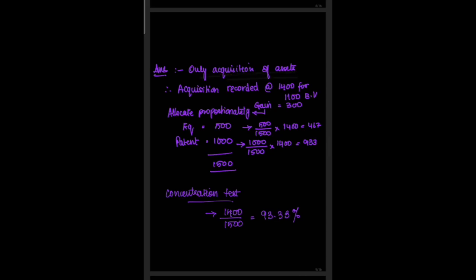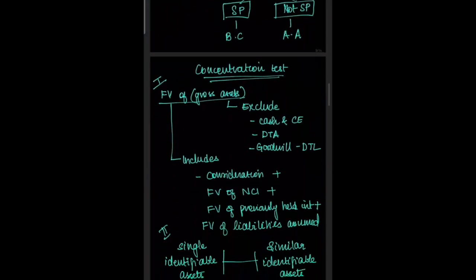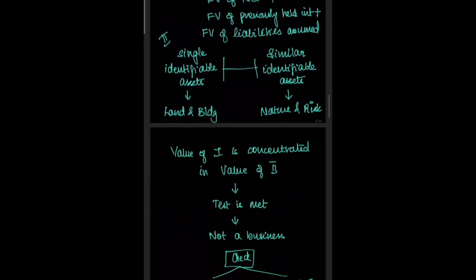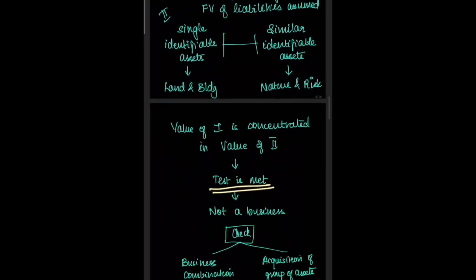We can easily identify whether it is a business or an asset acquisition with the help of the concentration test. As per the concentration test, if the fair value of the gross assets is concentrated in the fair value of a single identifiable asset or similar identifiable assets, then the concentration test is said to be met and it is an asset acquisition and not a business combination.